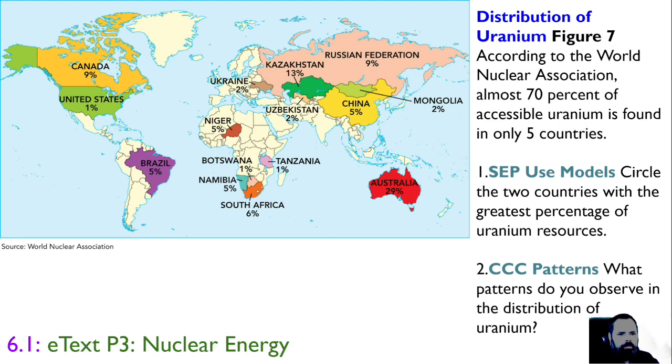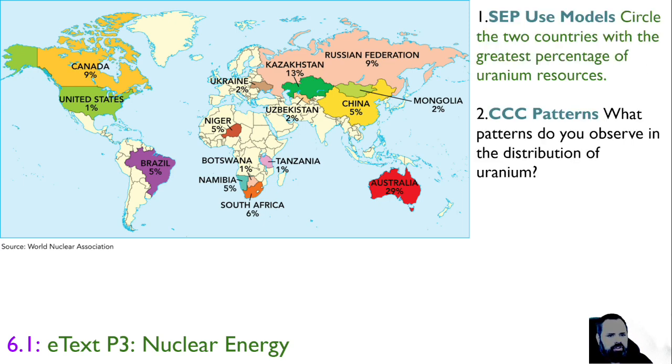Distribution of uranium around the world. According to the World Nuclear Association, almost 70% of accessible uranium is found in only 5 countries. Okay? Circle the 2 countries with the greatest percentage of uranium resources, and what patterns do you observe in the distribution of uranium? Let's investigate those. So we're going to start by circling the 2 countries with the greatest percentage of uranium resources. Which 2?